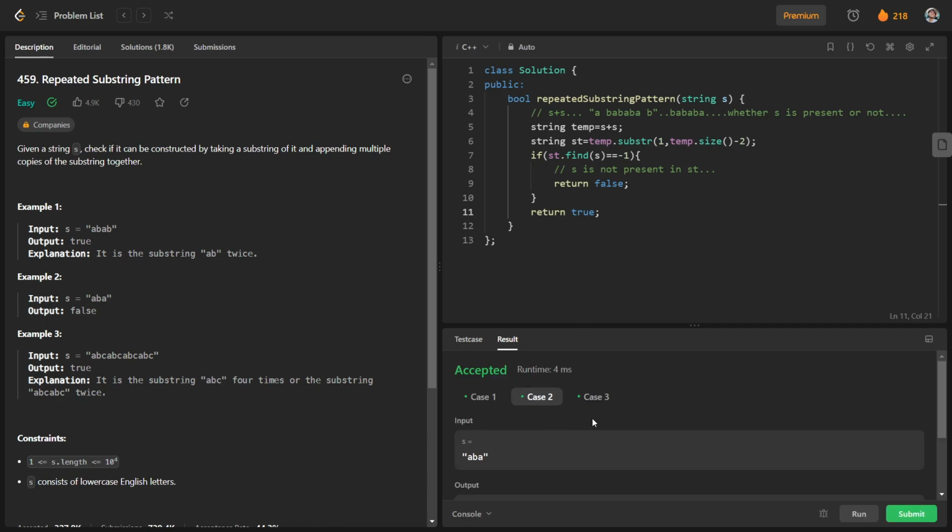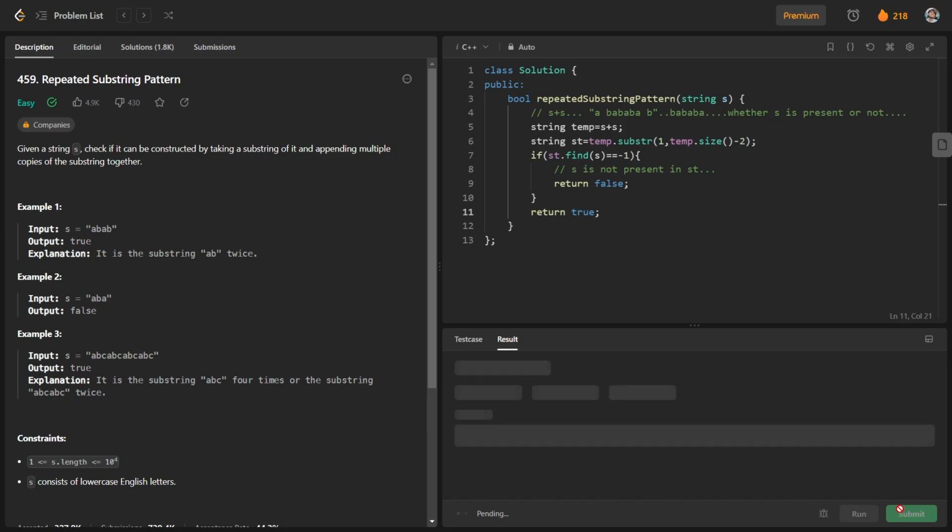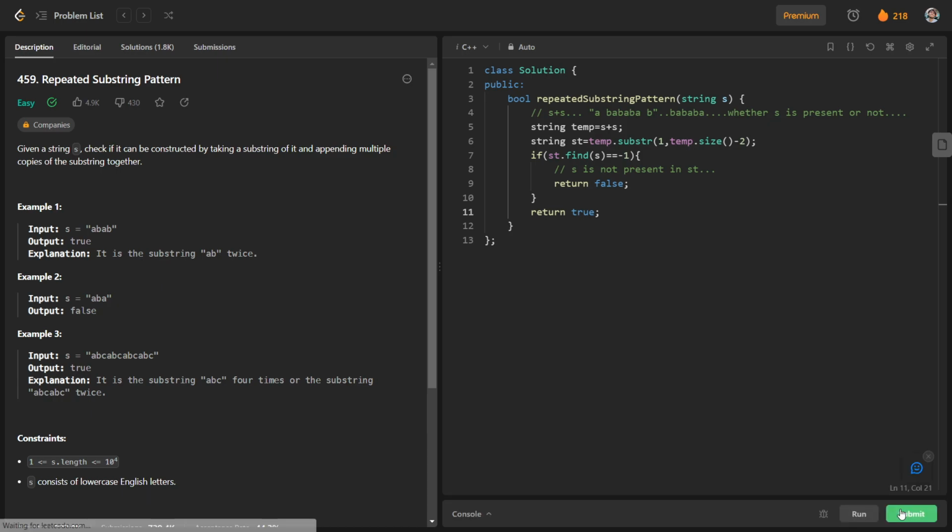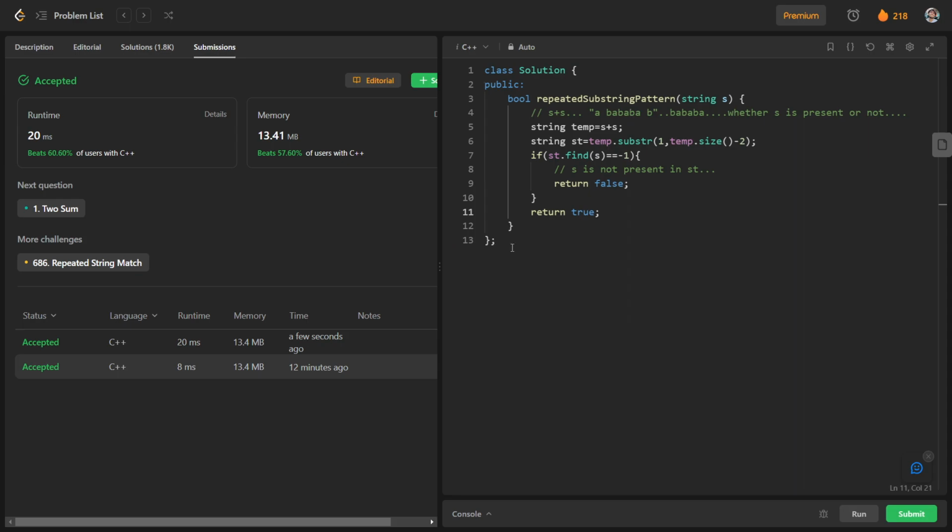You can see that the test cases are passing. Let us see for the main cases. Yeah, all the cases are passing. So I will again try to explain this code.